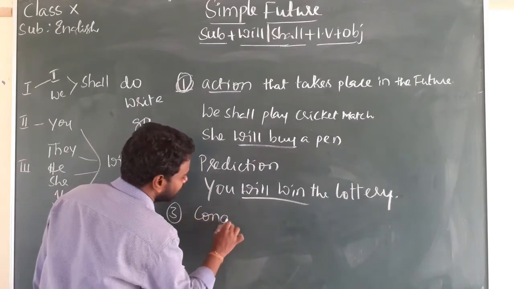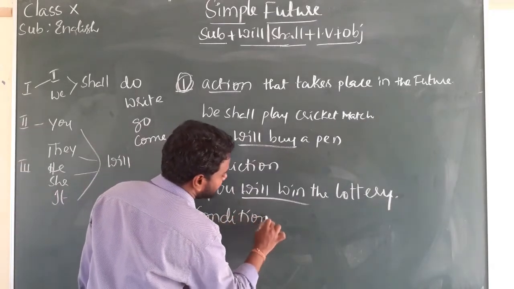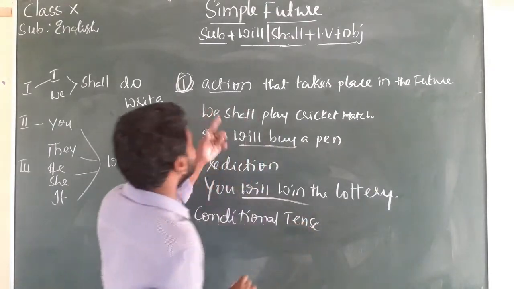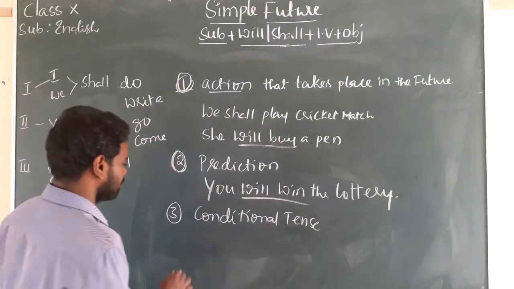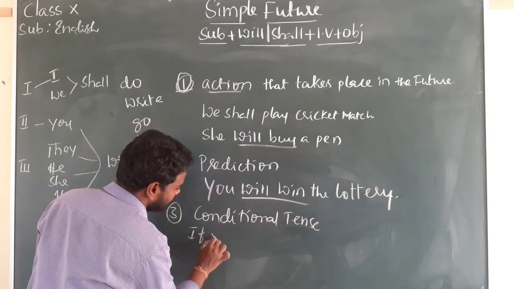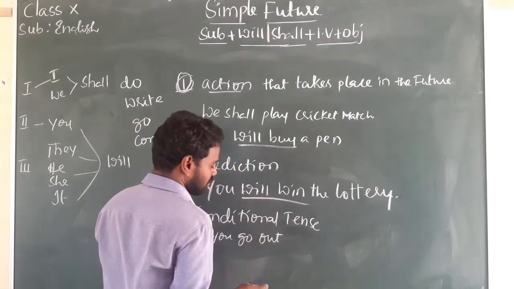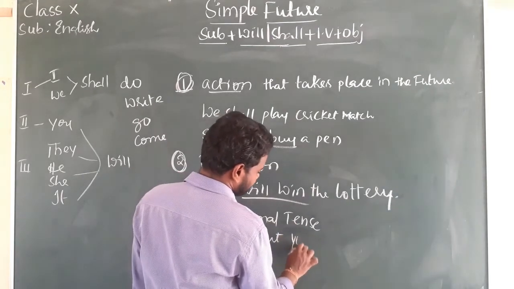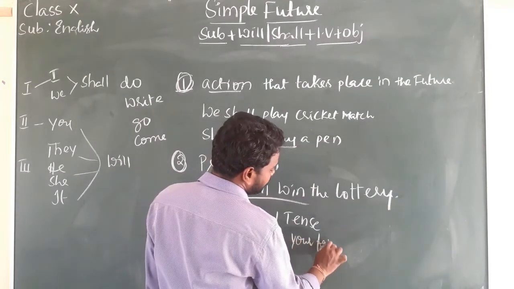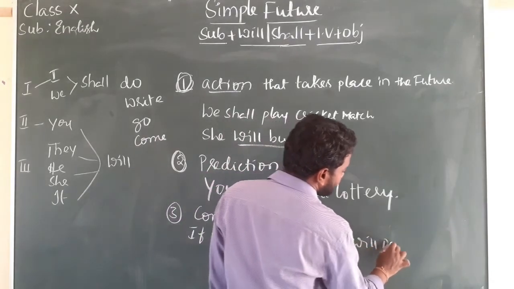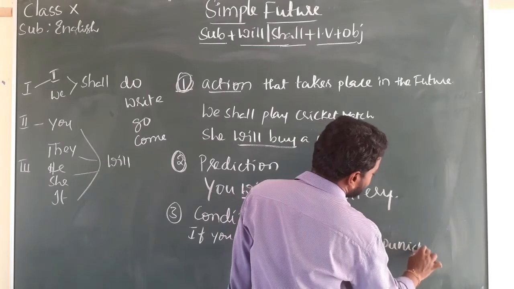In conditional tense, we use simple future. For example, if you go out, your father will punish.